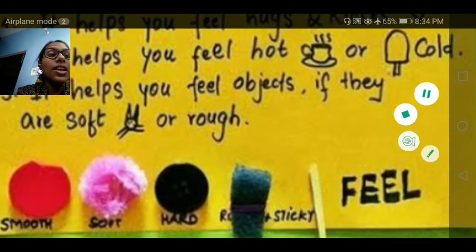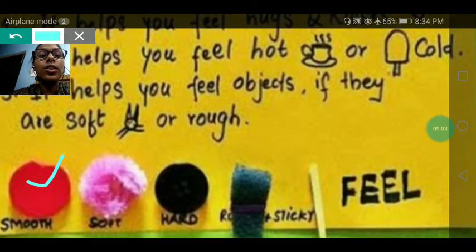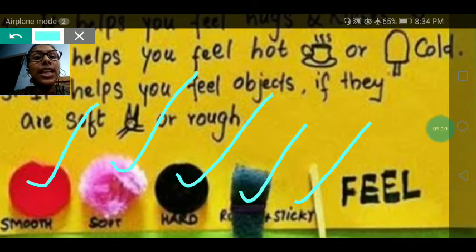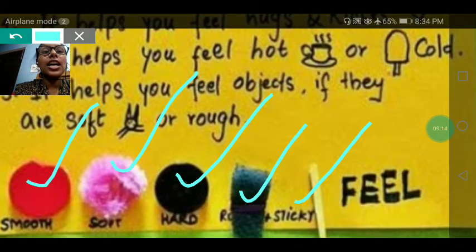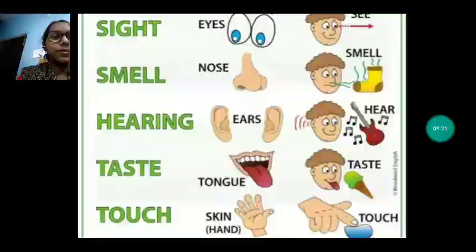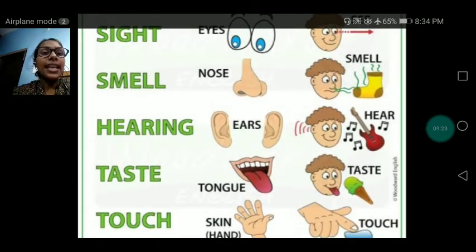You can see here, it is very smooth, it is soft, it is hard, it is rough and it is sticky. So with the help of touch we can feel each and everything. You can see here sight.